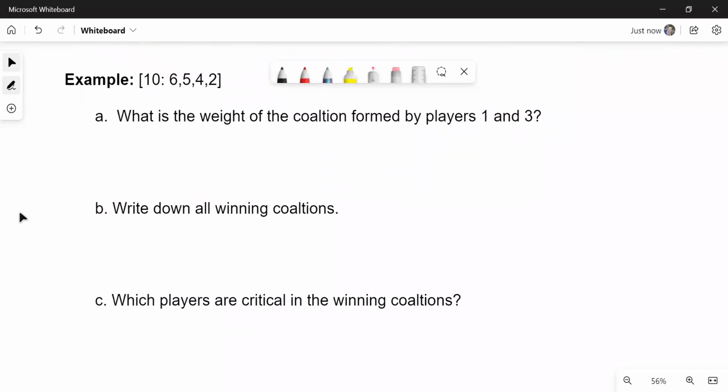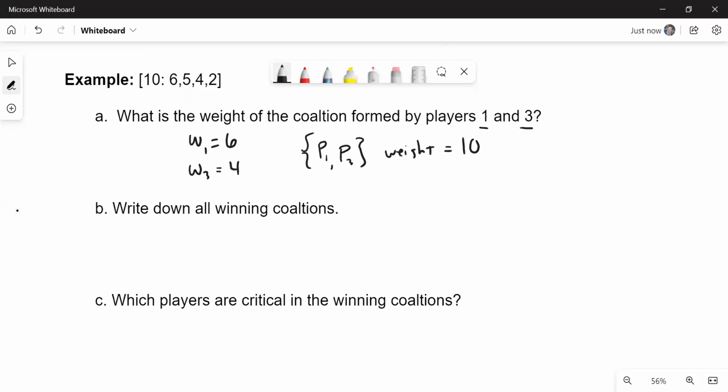In this example, the quota is 10 and the players' weights are 6, 5, 4, and 2. So we have 3 questions here. 1, what is the weight of the coalition formed by players 1 and 3? That's just a matter of adding up their weights. Player 1 has a weight of 6 and player 3 has a weight of 4. So the coalition of player 1 and player 3 has a weight of 10, 6 plus 4.